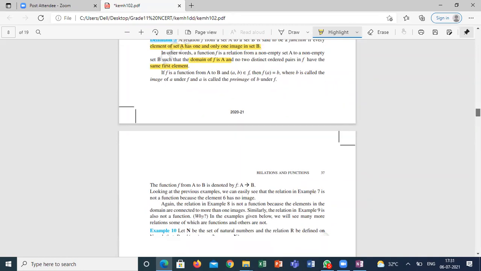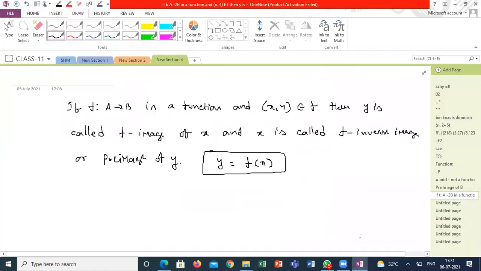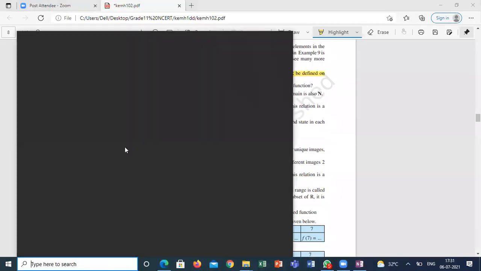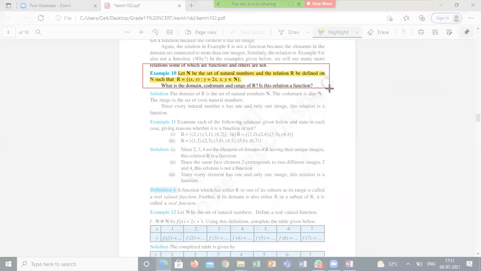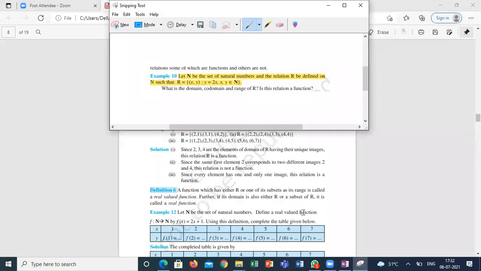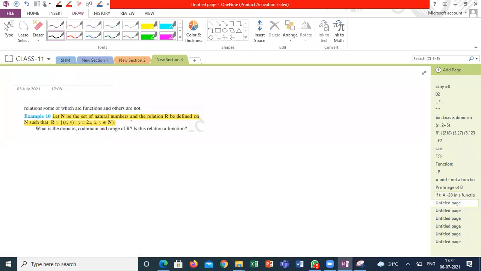Let's see some examples of functions. Let N be the set of natural numbers and the relation R be defined on N such that R equals {(x, y): y = 2x, x, y belong to N}.